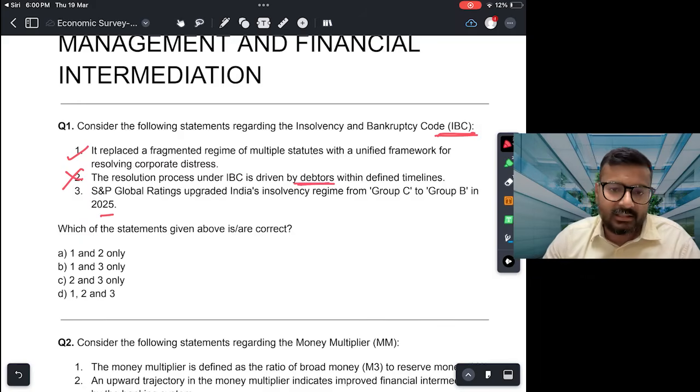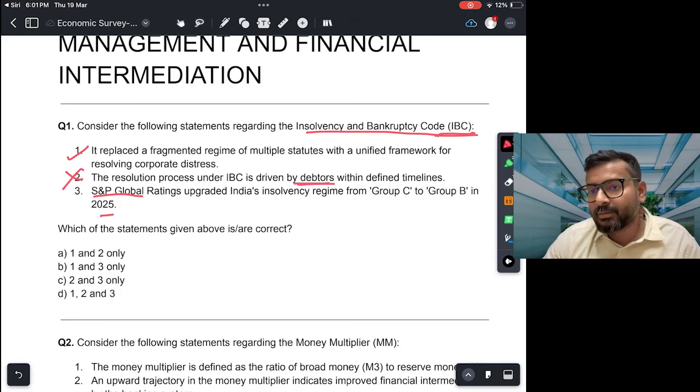S&P Global Rating upgraded India's insolvency regime from Group C to Group B in 2025. So this is correct. This is information that is there in your Economic Survey. तो S&P Standard and Poor's Global Ratings है, उन्होंने इंडिया का जो insolvency regime है उसको upgrade किया है, particularly because of adoption of the Insolvency and Bankruptcy Code, which has been able to reduce India's non-performing assets significantly.